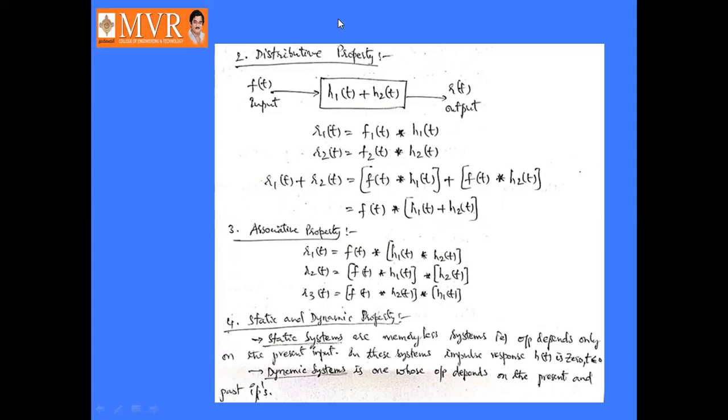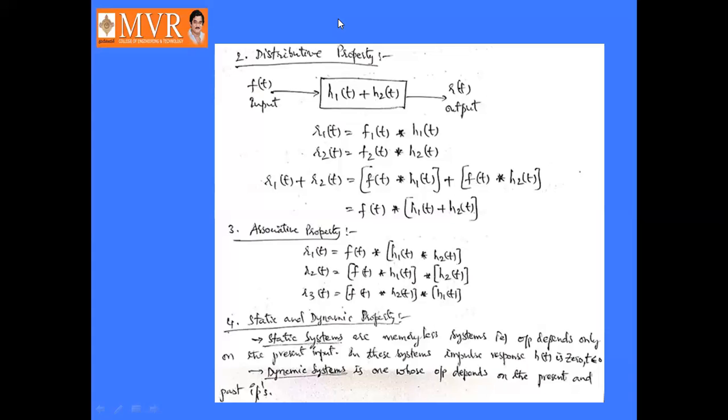Dynamic systems are ones whose output depends on the present and past inputs. Suppose x of t is the present input, and the past input is x of t plus 1. So we can define the response y of t as x of t plus x of t plus 1.